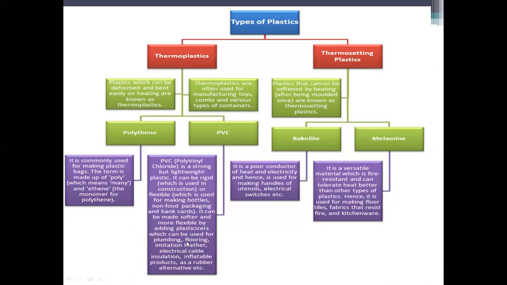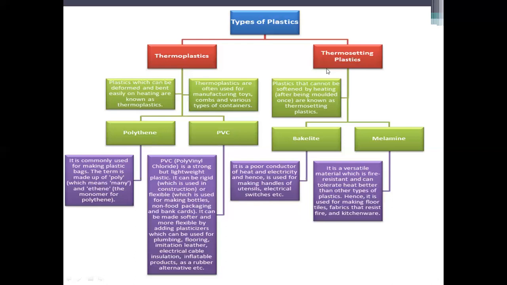Nowadays artificial floor tiles are there. These are again made up of synthetic material, not made up of rock material like marble or granite. The artificial floor tiles are made up of this type of PVC thermoplastic. Electrical cables, all the cables and wires of electricity, the outer covering, black covering, red covering, are all thermoplastics.